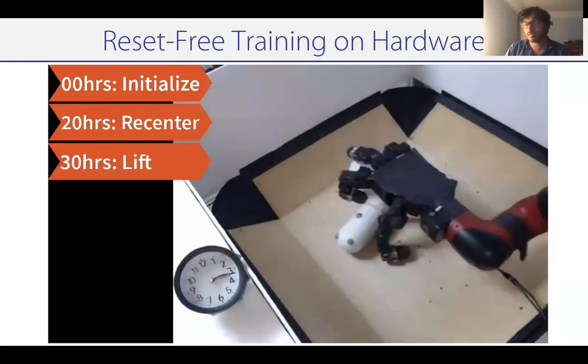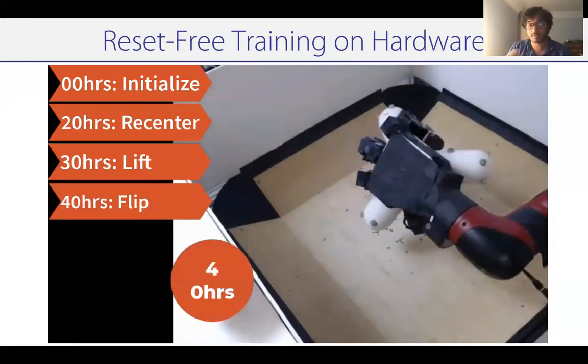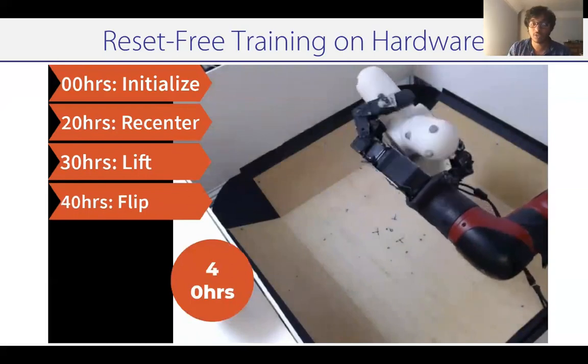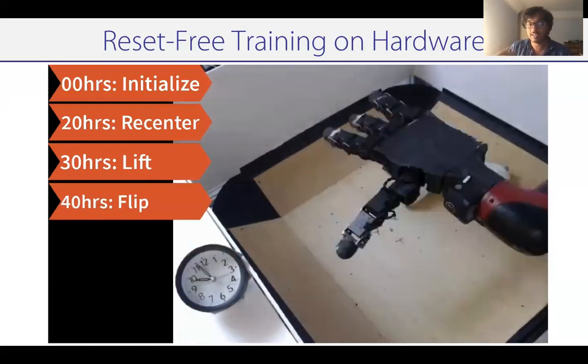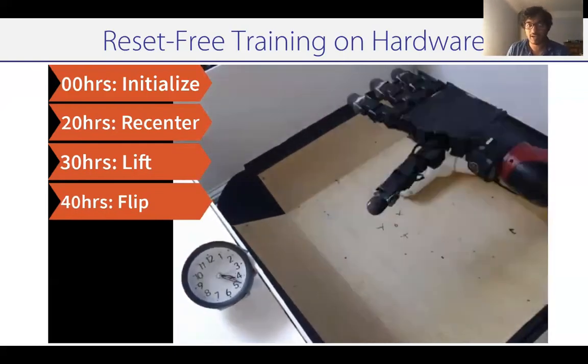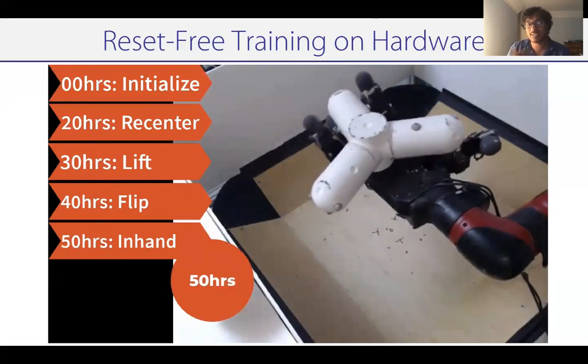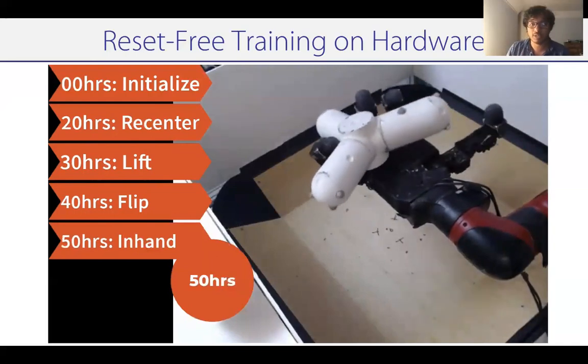Now, lifting starts to provide resets for the next task of flipping it over so that the palm is upright. So in around 40 hours, you can learn how to do flipping over, and this allows you to then practice the task of in-hand manipulation, which orients it in a particular angle and position. After 50 hours, we start to see some life in the in-hand manipulation task.